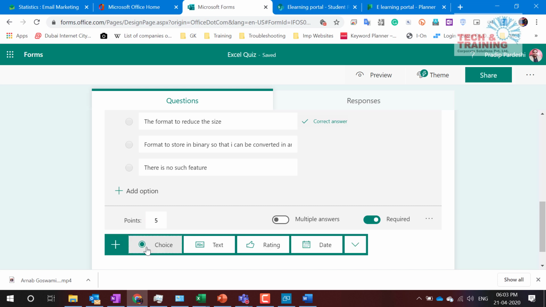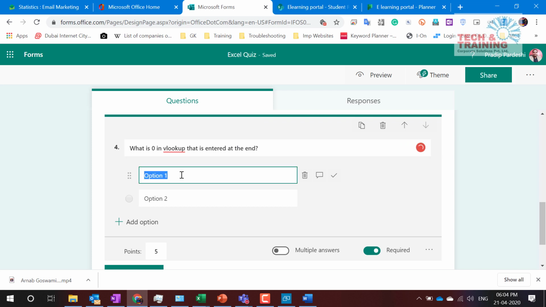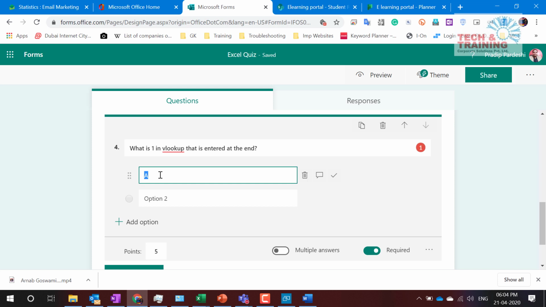Let me write one more question, and just in case you're good with Excel, think about this question. What would you answer? What is 0 in VLOOKUP that is entered at the end? Right? What could be the answer? It should be 1. Yeah. Now here I'm writing: one is no error is shown.